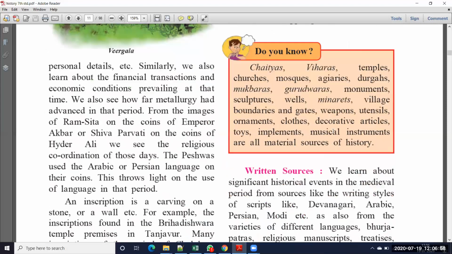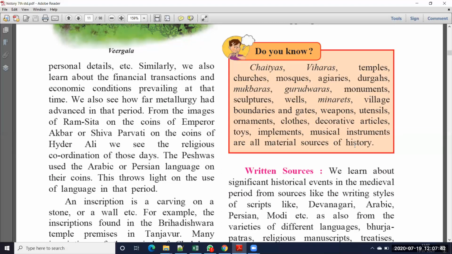Next one. Do you know chaityas, viharas, temples, churches, mosques, agaris, dargahs, mukbaras, gurudwaras, monuments, sculptures, wells, minarets, village boundaries and gates, weapons, utensils, ornaments, clothes, decorative articles, toys, implements, musical instruments? All are material sources of history. Temples, masjids, churches, walls, wells, village buildings, gates, weapons, clothes, ornaments also. Ornaments means jewelry. Utensils means vessels.